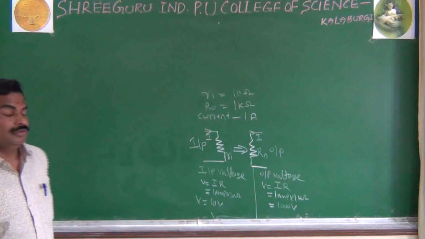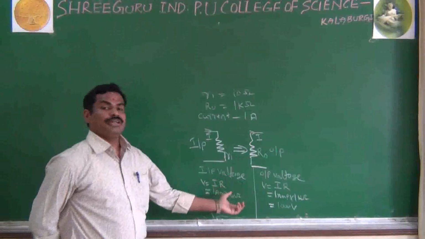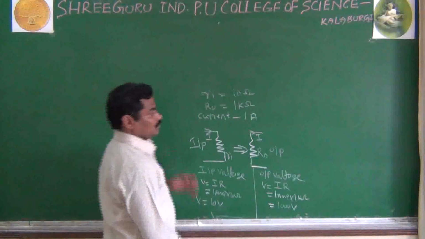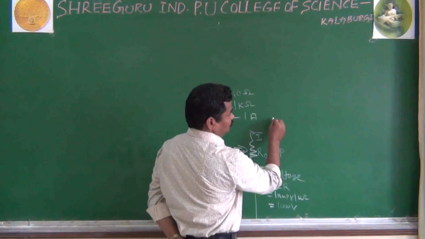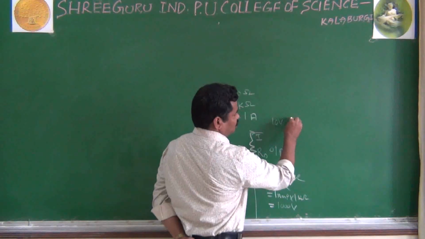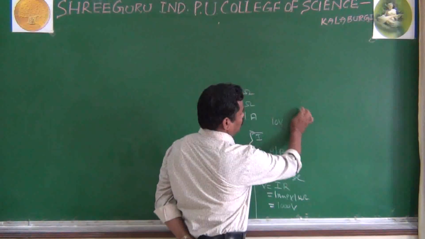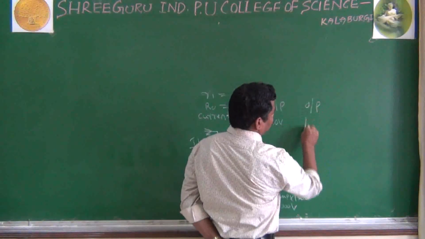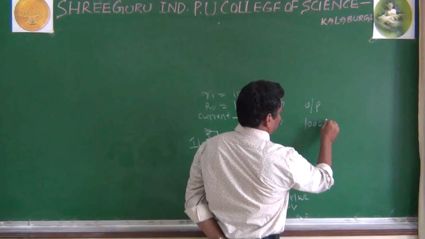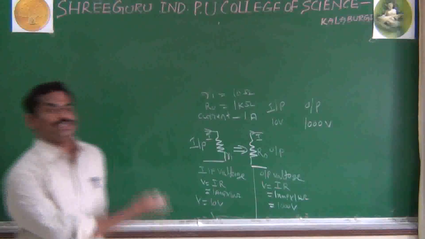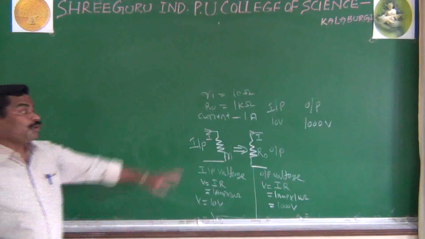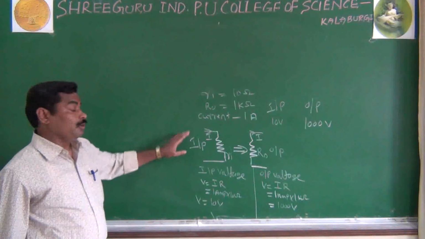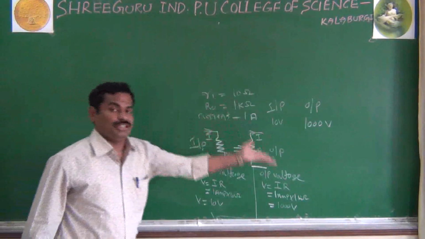It means, by this example, what can you understand? In the transistor, you are applying input 10 volts, but you are getting the output nearly about 1000 volts. That's why it is used as an amplifier, and it is a property of the transistor. Because of this property, it is used as an amplifier.